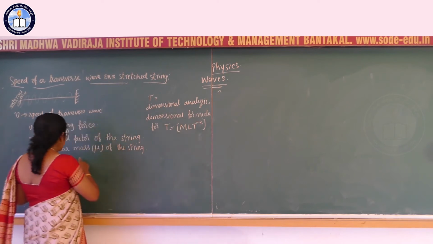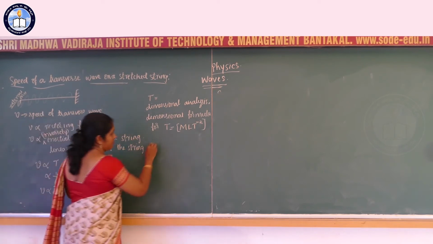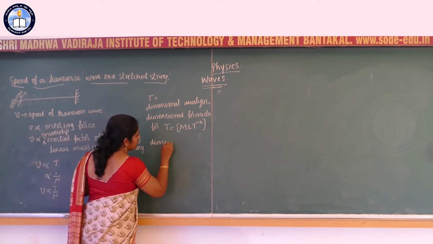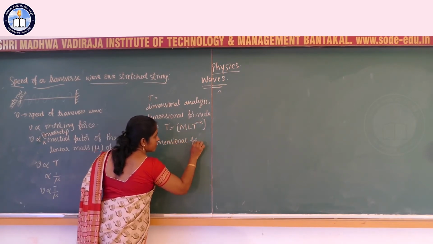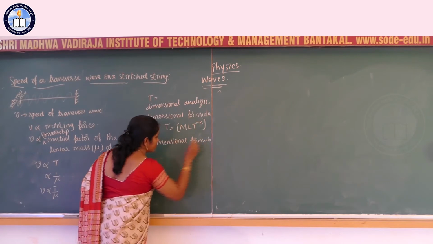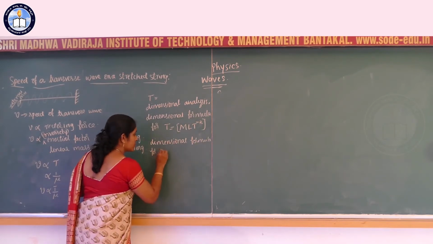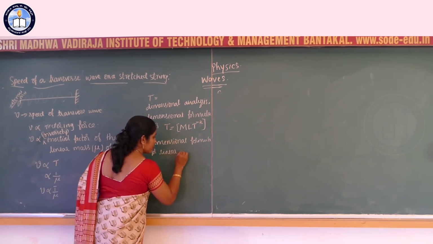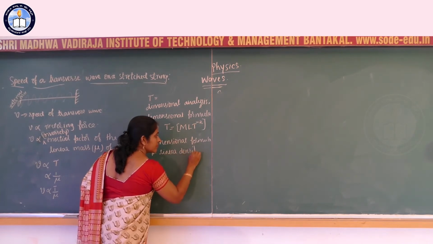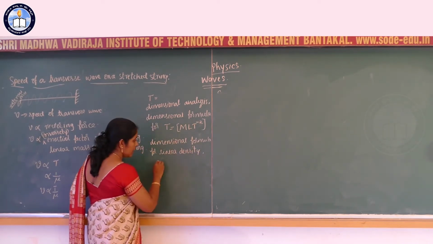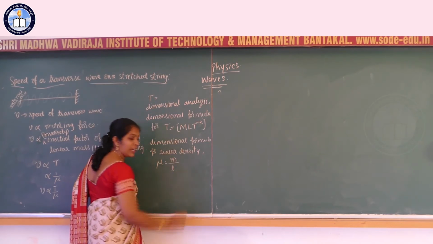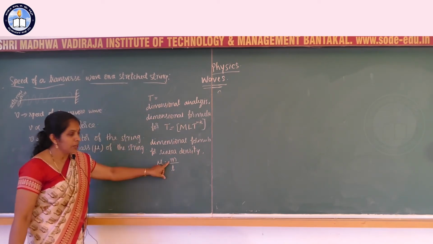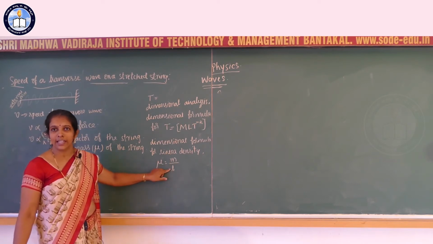Then dimensional formula for linear density. Linear density is mass per unit length of the wire, where m is the total mass of the wire and L is its length.